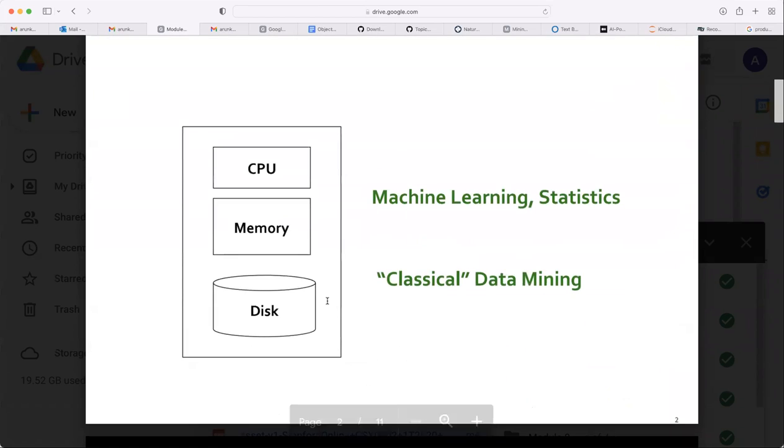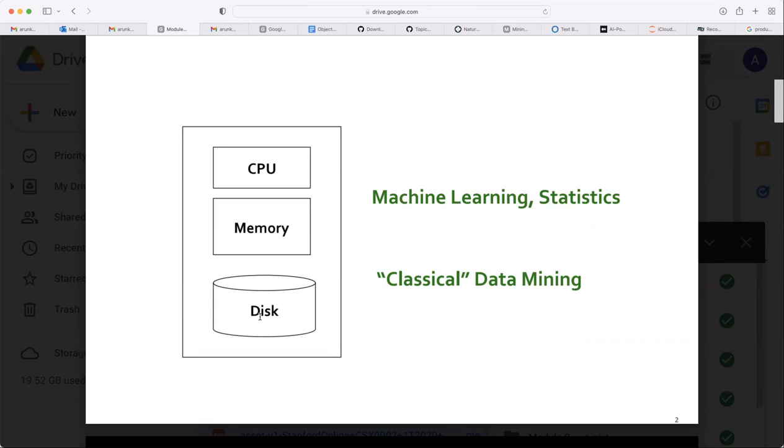So usually a single node architecture will look like this. A computer means for us a node. Here, a node will have a central processing unit, then memory, this is the RAM memory, and a hard disk. So you will have two types of memory. One is the random access memory, RAM, and another one is the hard disk.